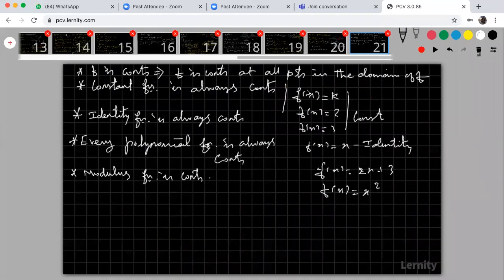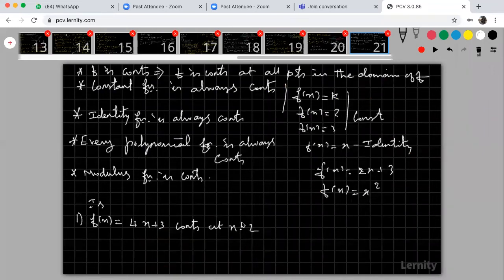Look at that. The question is, suppose I am raising some question, you please try to answer it. f of x is equal to 4x plus 3. Is f of x continuous at x equal to 2?